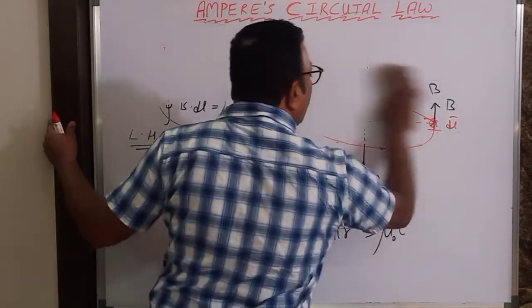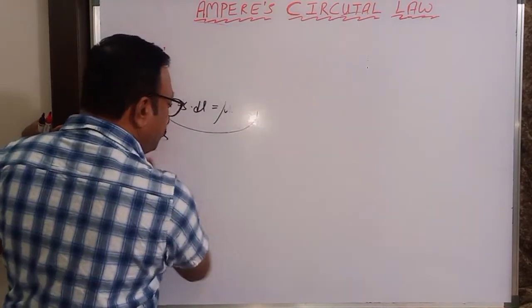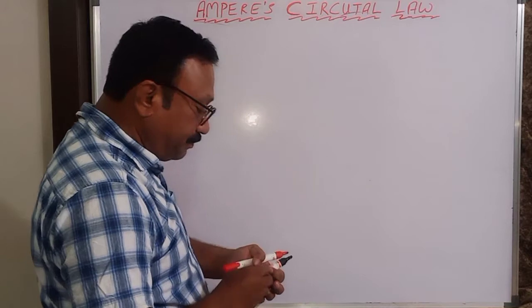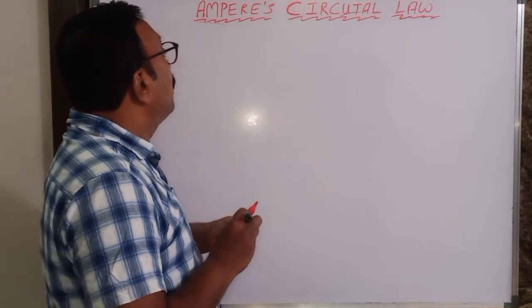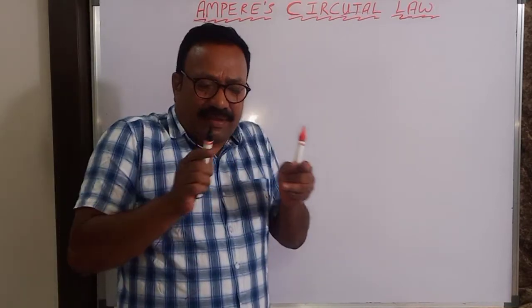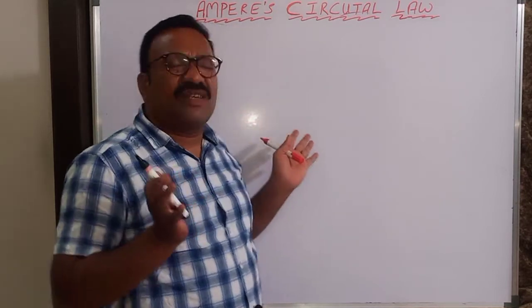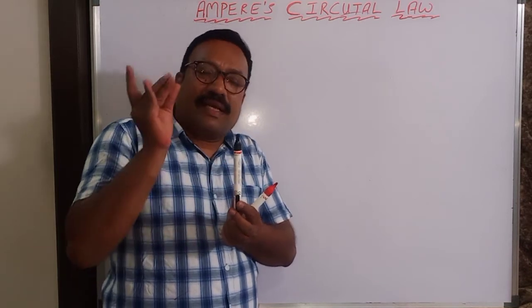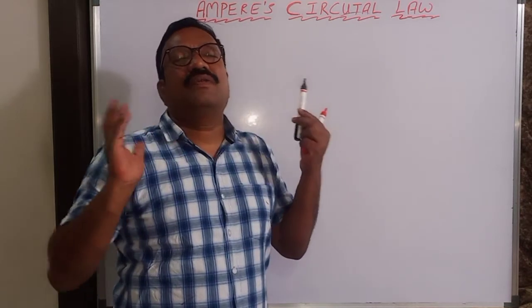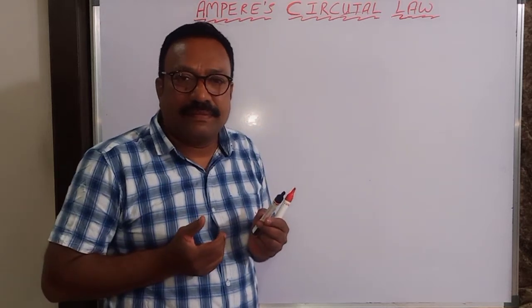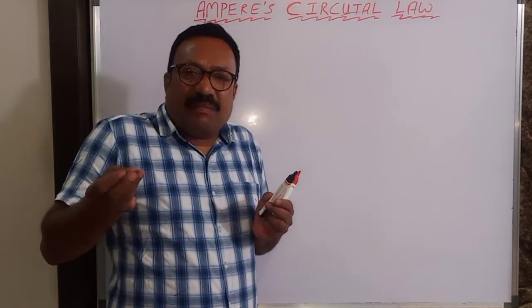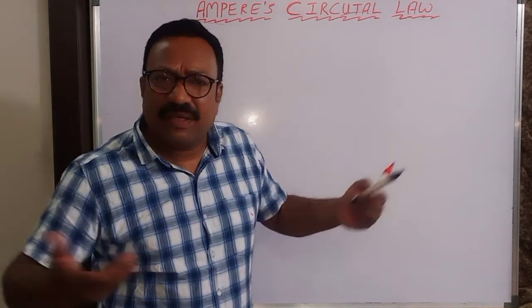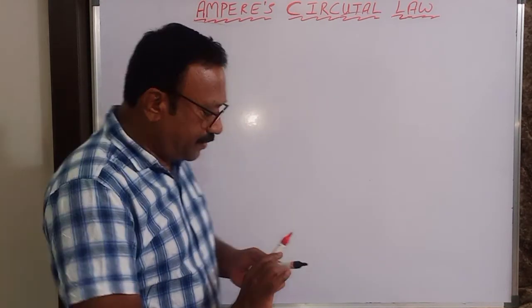So let us take one case now. One derivation I am doing now, using Ampere circuital law. So the basic understanding of the concept of this chapter is that a current carrying wire or a current carrying conductor will produce a magnetic field around it. So if you want to determine that magnetic field, I can apply Biot-Savart law. If it is not suitable, I'll apply Ampere circuital law.